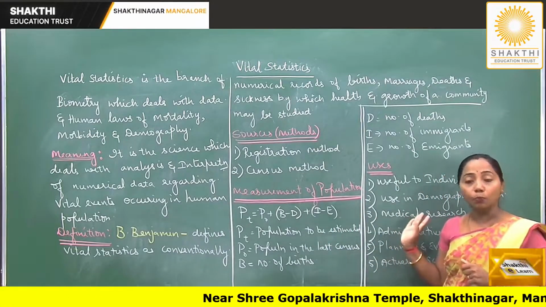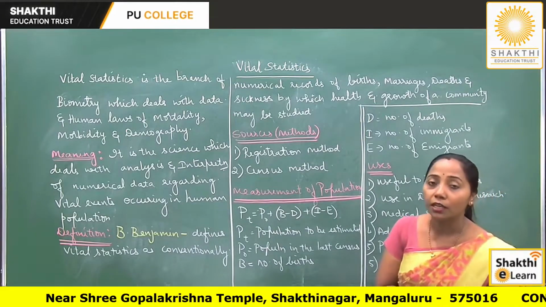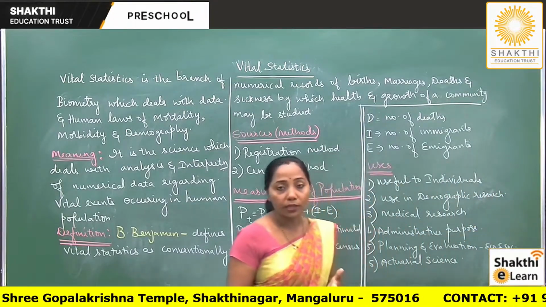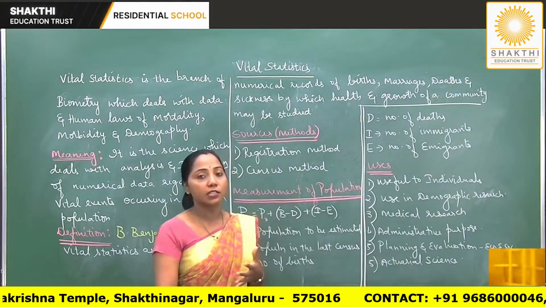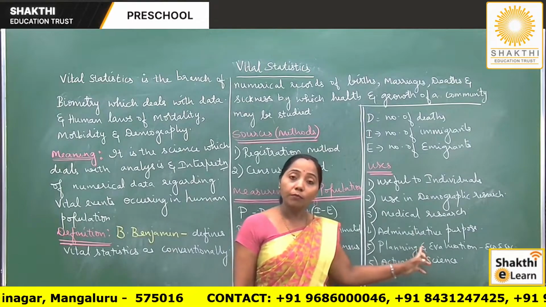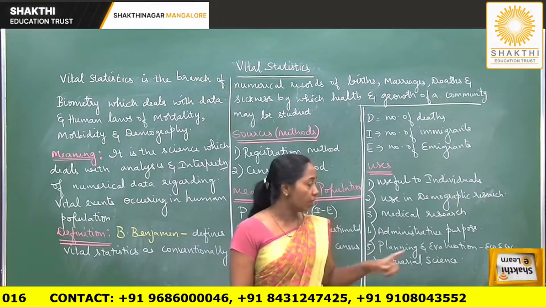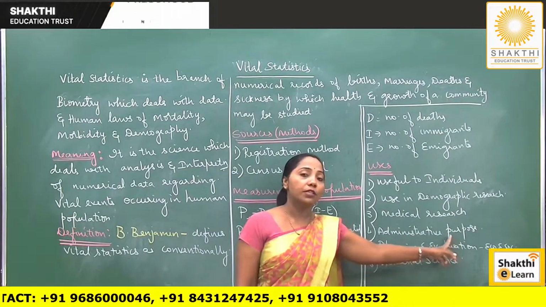Why? To plan and bring out policies regarding housing, education, employment, food supply, etc. Even the population data is very useful in setting up the rules for migration.